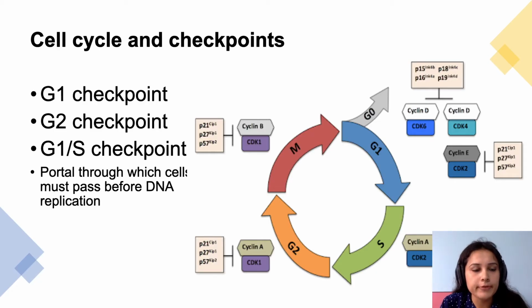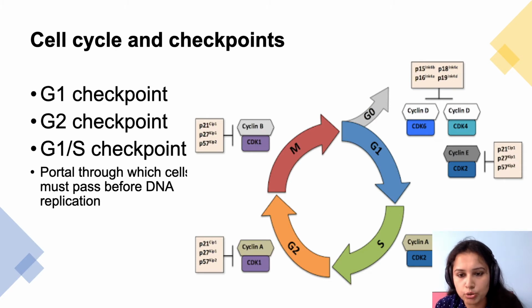Now, we will be discussing the cell cycle and its checkpoints. What happens for the cell cycle to proceed? It has to pass through certain checkpoints or transition points. If DNA is damaged due to any reason, these checkpoints will get activated and the cell cycle won't progress further. It will be arrested at that particular stage only. Or in some cases, the cell will only divide when it receives certain stimuli like hormones, cytokines, etc.